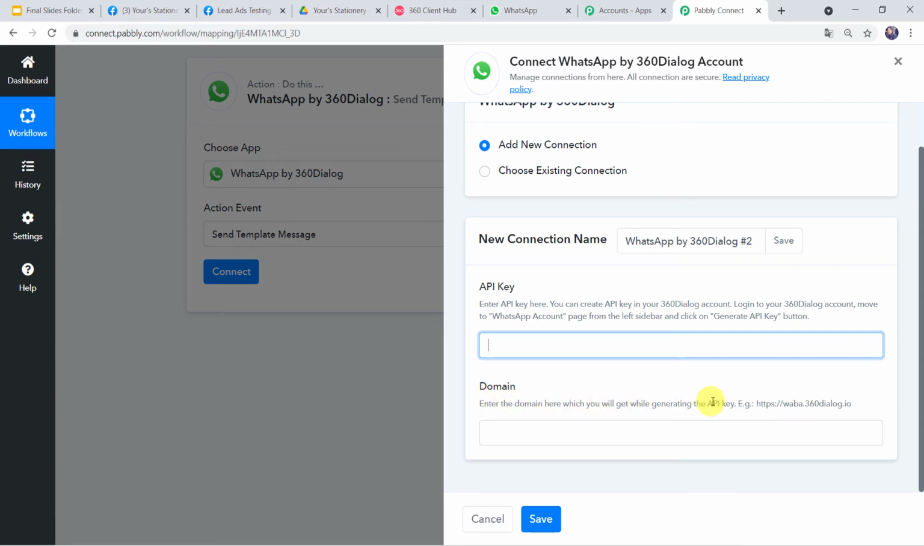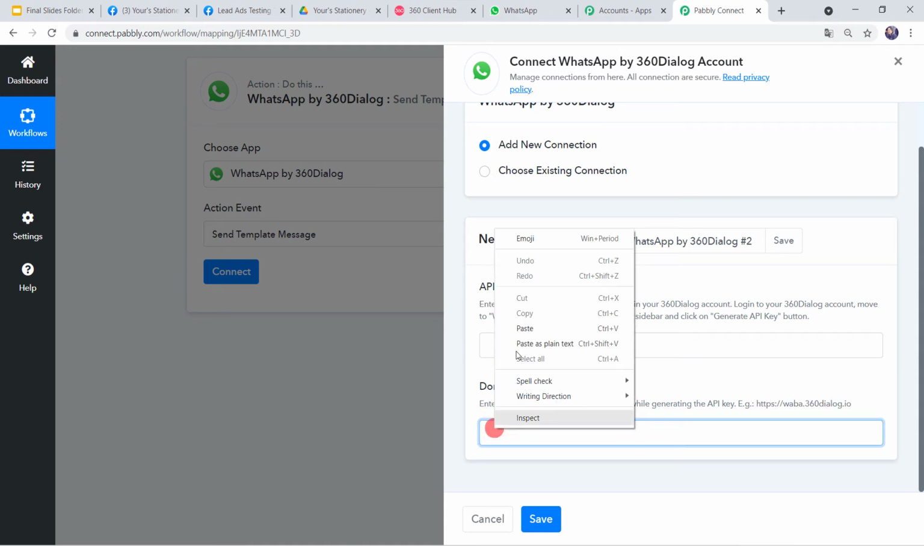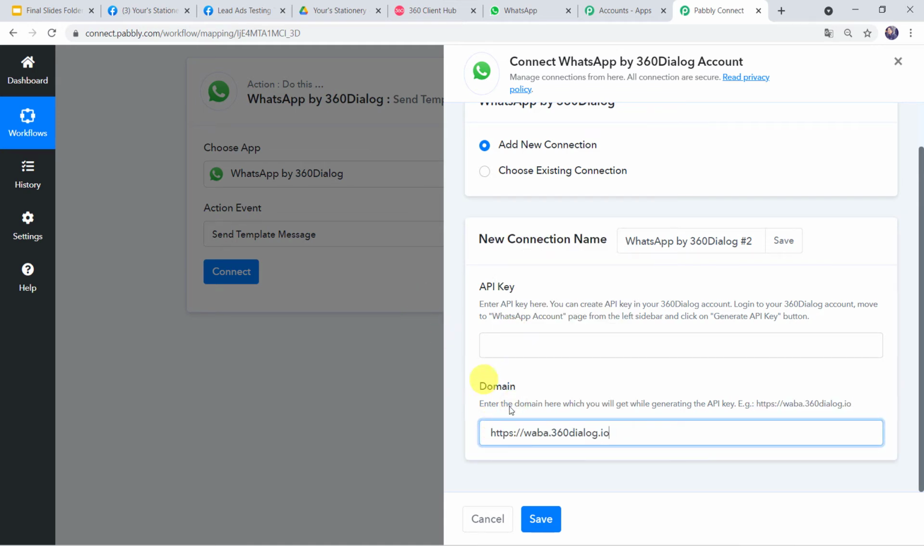Enter the domain here which you will get while generating the API key. An example is also given. So we have to simply copy this example from here and paste it over here. Now once our account is approved, we get this particular domain name by default. In your case, if you have got some other domain name, please paste that domain name over here. Now after pasting the API key and domain name, just click on Save.